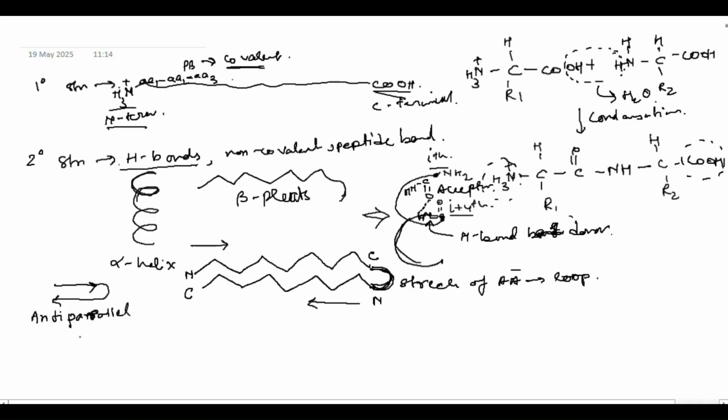Anti-parallel beta sheets. Then we have the parallel beta sheets, which run like this. So they are both running from N to C direction in the same way. And here only the C of one peptide and the N of one peptide will be joined together by a loop. Therefore, here it becomes a longer loop. This is a parallel beta sheet.